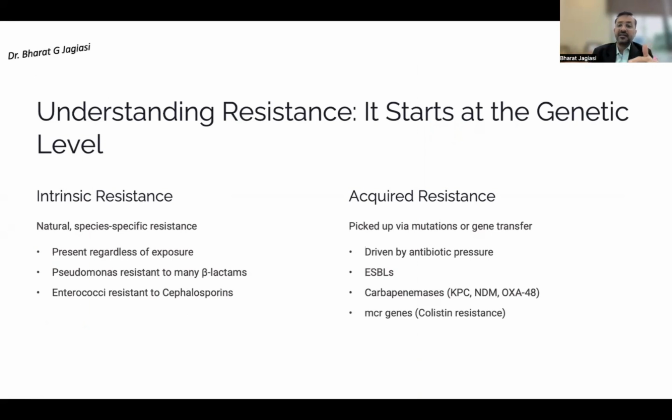Intrinsic resistance, as we spoke, is present regardless of the exposure. Many Pseudomonas are resistant to many beta-lactams, and Enterococci are resistant to cephalosporins. Acquired resistance could be due to antibiotic pressure, and they have various different mechanisms. So both are different things.